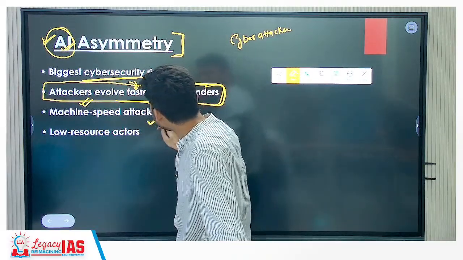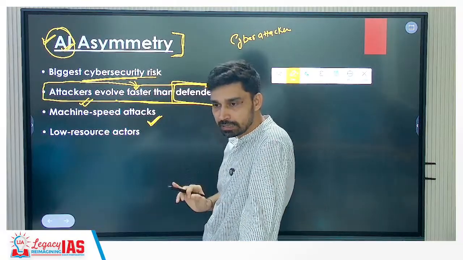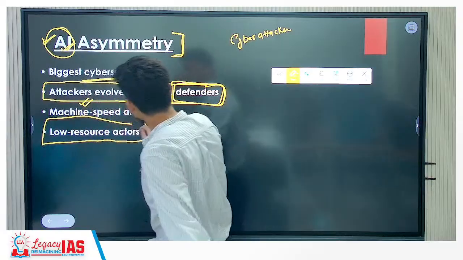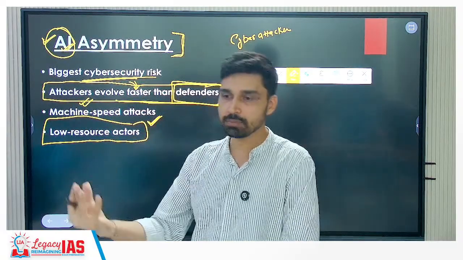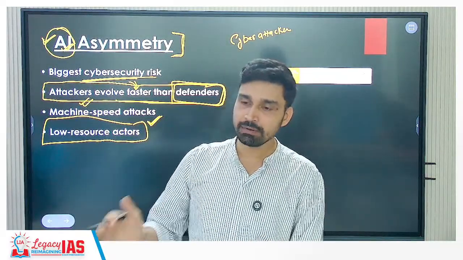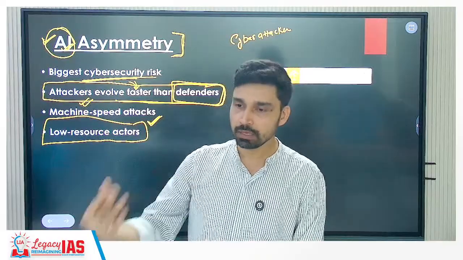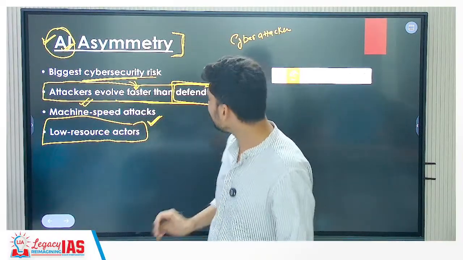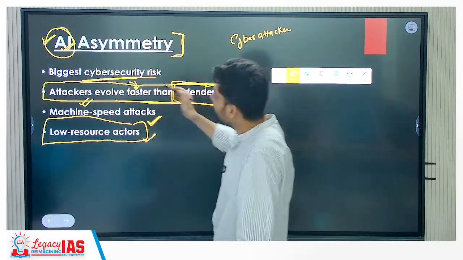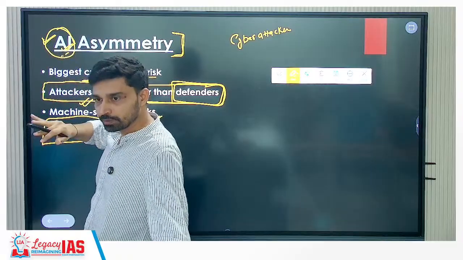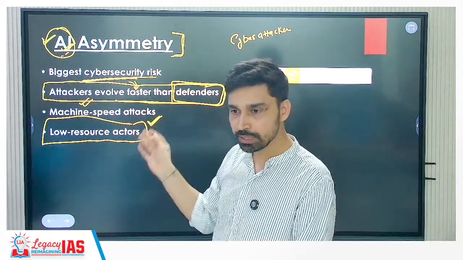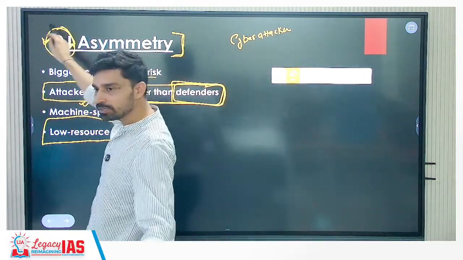Third is machine speed attacks. They have increased significantly in recent times compared to physical attacks. And the biggest concern is that earlier, cyber attack and hacking were done by people who had expertise in the field of cyberspace, who might have a degree in computer engineering, who might have learned the hacking tools and codes. Now it is seen that even people who do not have any background in computer systems are using AI to learn it, right? They do not need proper institutional education through colleges and universities. They are training themselves by the use of AI.